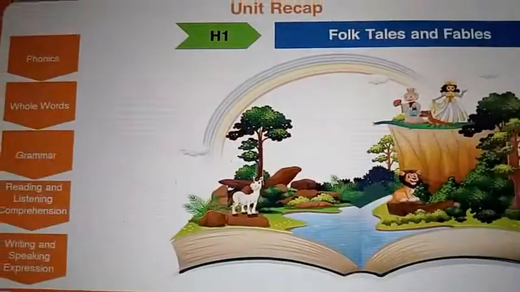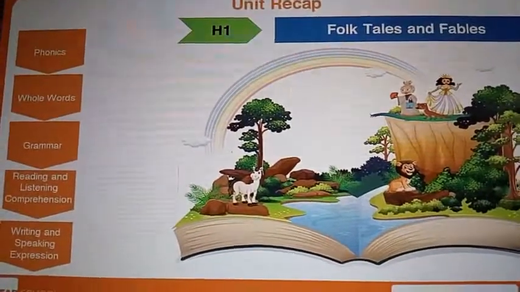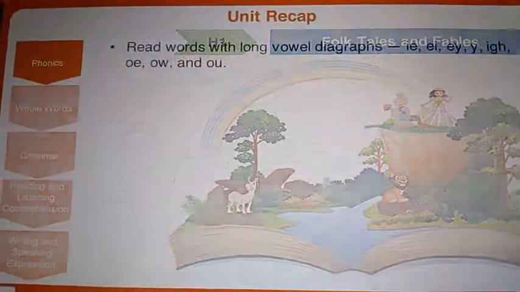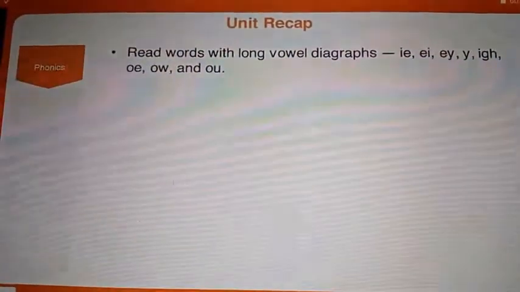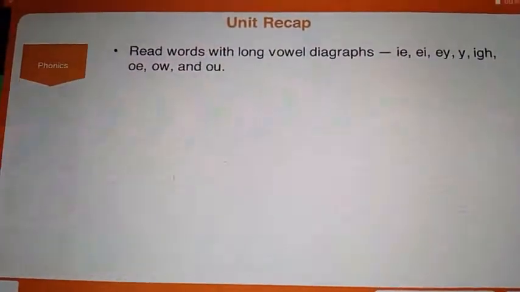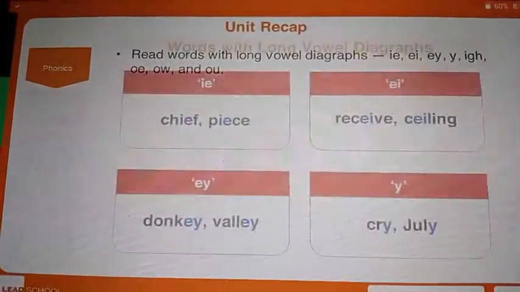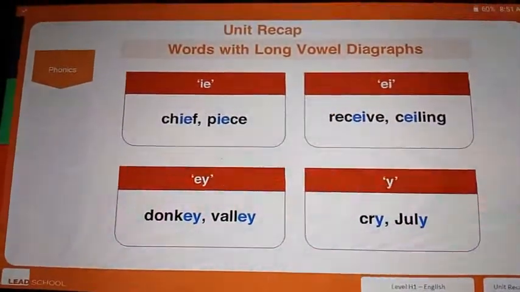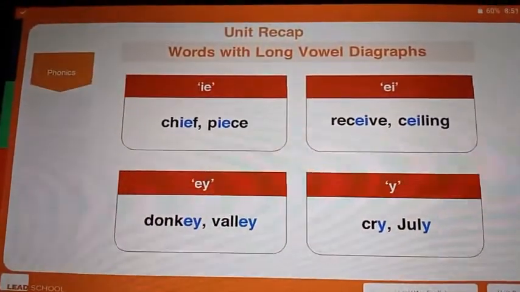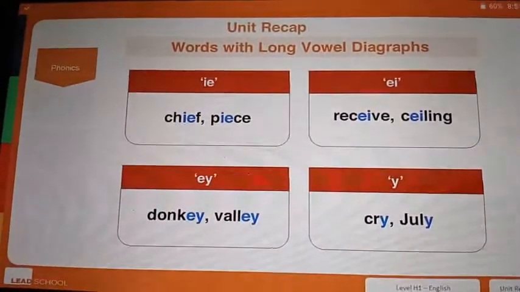Unit recap. Hello students. Let us do a short recap of all the things we learned in this unit. We practiced reading words with long vowel digraphs like E, E, E, E, I, O, O. These are some of the words we learned with long vowel digraphs. These digraph sounds are sometimes in the middle of the words or at the end of the words.